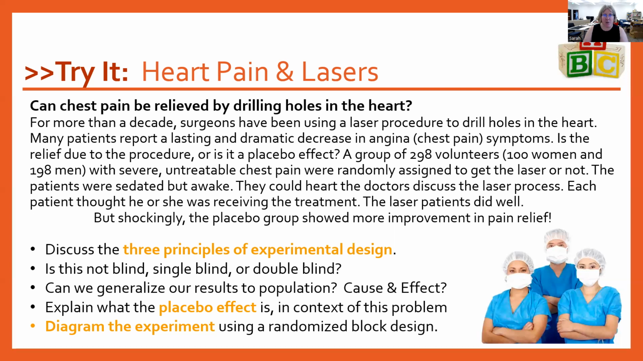So you're going to discuss the three principles of experimental design: randomize, control, and replicate. Decide if it's not blind, single blind, or double blind. Can we generalize our results to the population, and would we have cause and effect? Explain what the placebo effect is in context and then diagram this experiment. So I know that's a lot of things, but they're all written down in your notes. So go ahead and pause the video. Just do the best you can. If you don't know something, either flip back or when we get to that part of the video, you can just add it to your notes. But this is a good chance for you to get a good little summary review in quick.